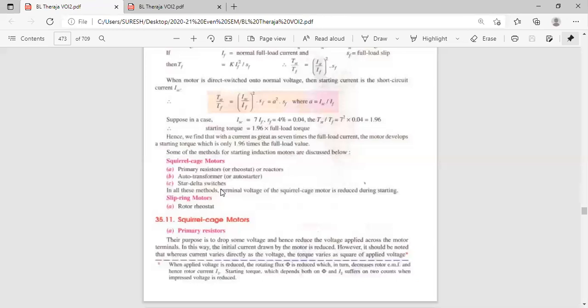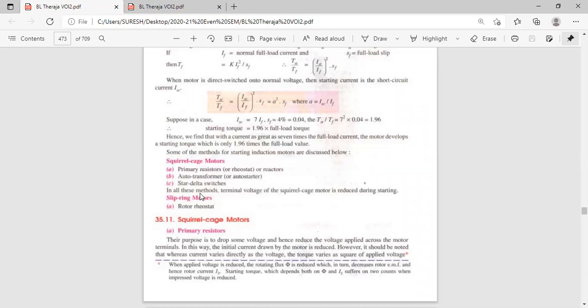But in all these 3 methods, the terminal voltage of the squirrel cage motor is reduced during starting. They are reducing the voltage for starting the motor. If voltage is reduced, current will be reduced. How they are reducing the voltage and the current, we will discuss in these 3 methods.